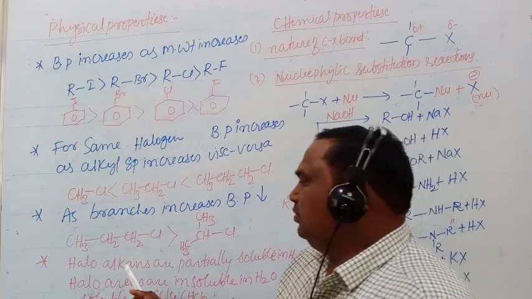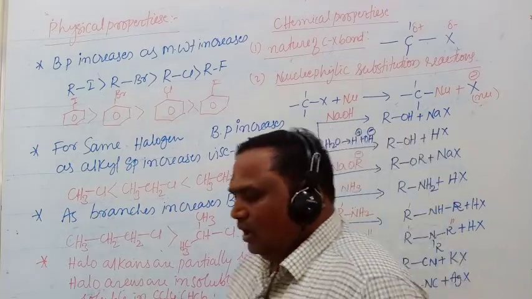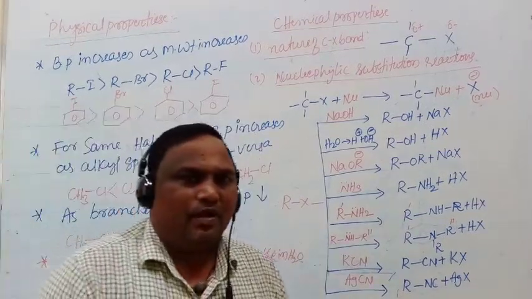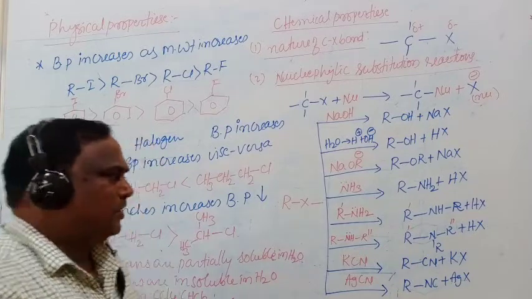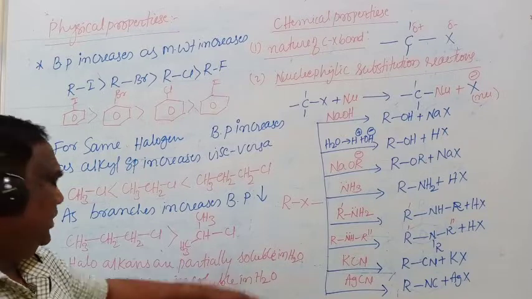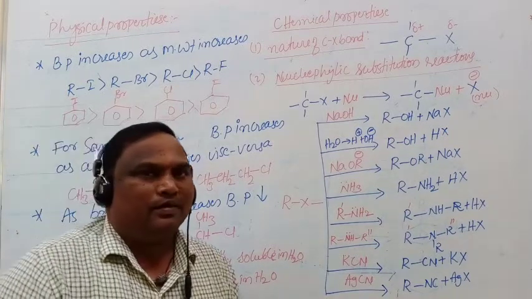Okay. Next, come to the solubility. Haloalkanes are partially soluble in water. That means they will not dissolve completely. Partially soluble in water, and haloarenes are insoluble in water.